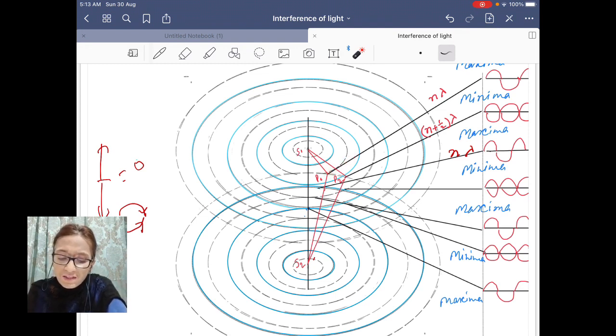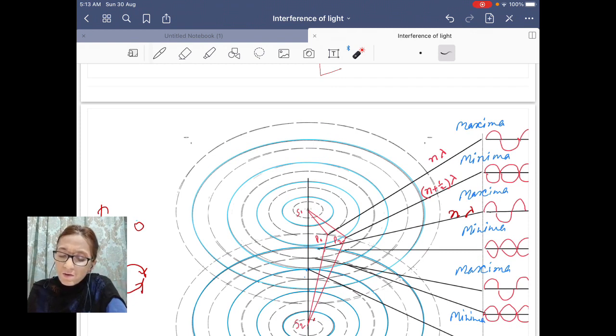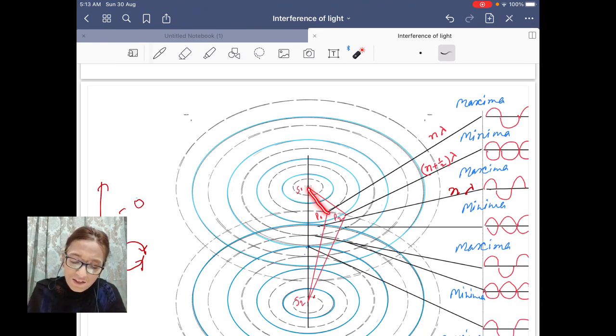Since they are in phase and have path difference of n lambda, they are going in the same direction, so they will add only. So on adding, you will find the maxima. And just now we have obtained that maxima is obtained when the path difference S2P minus S1P is n lambda. At this path difference only you will have maxima.